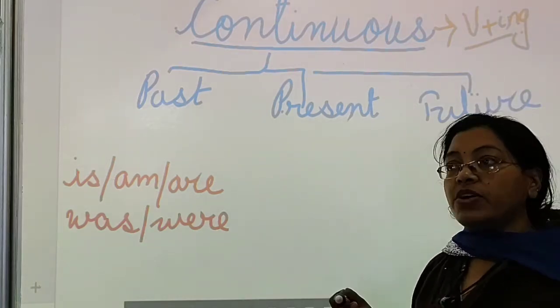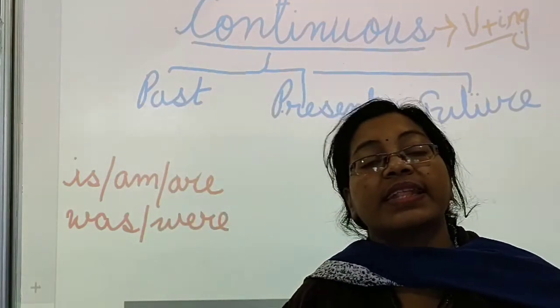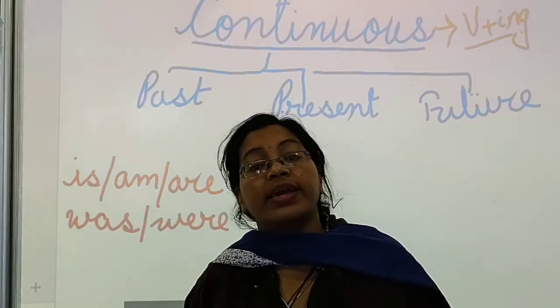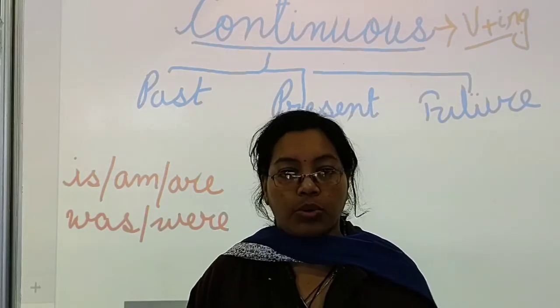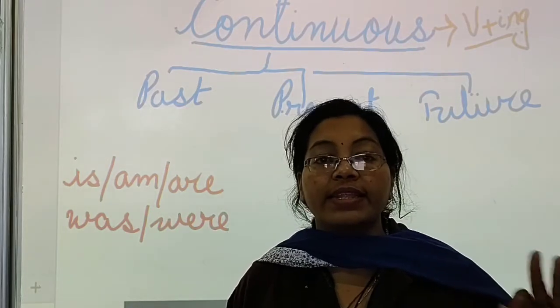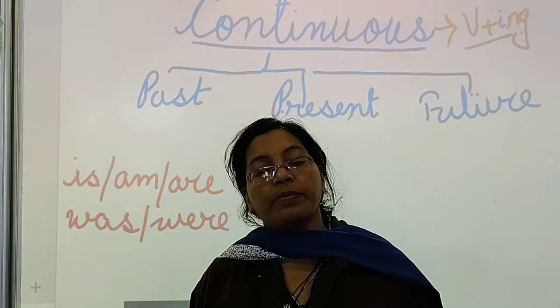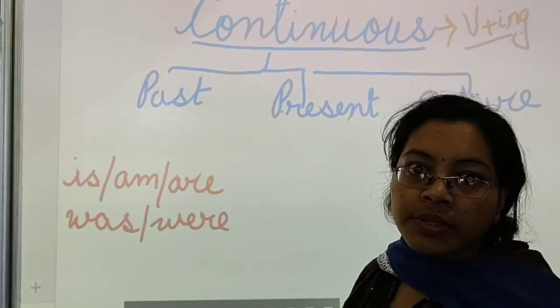For example, if I say play, I will write playing, dancing, swimming, writing, reading, means the things which we are doing now. So if you put the verb in ing form, then always remember that it will become continuous tense.